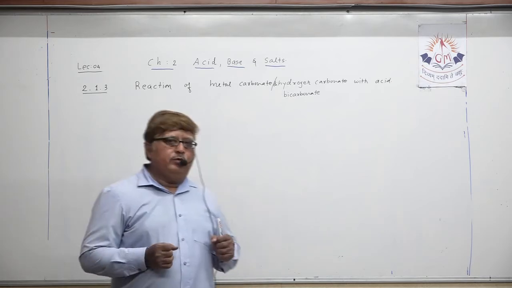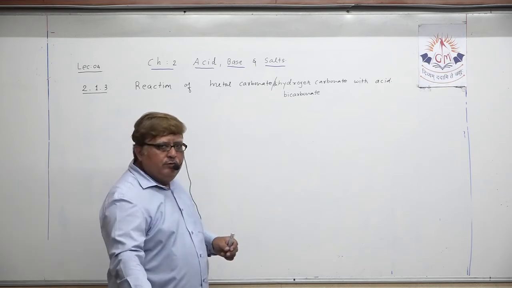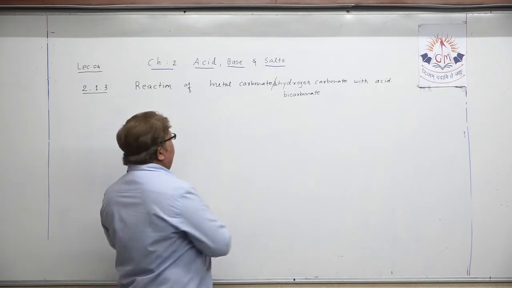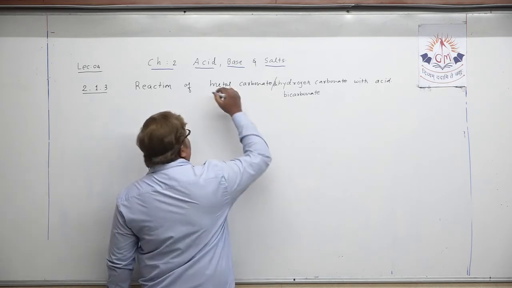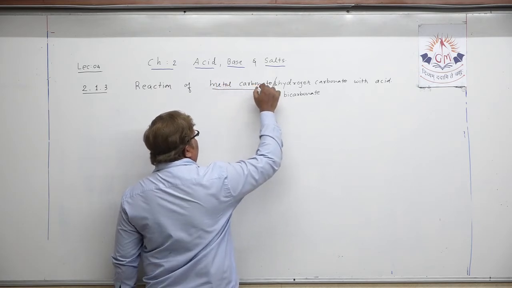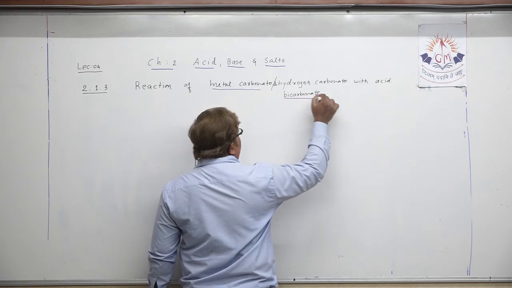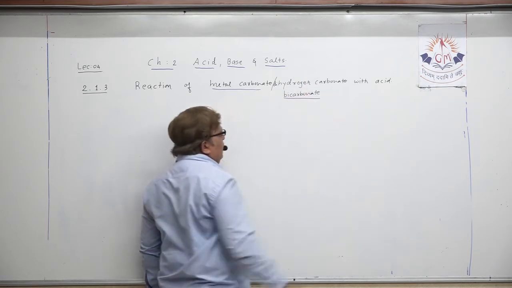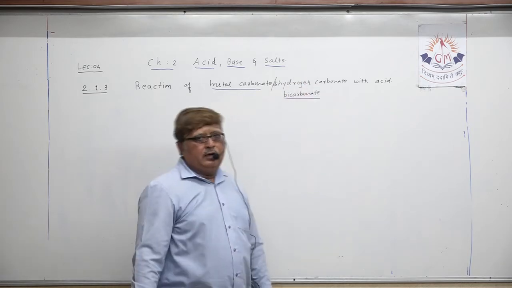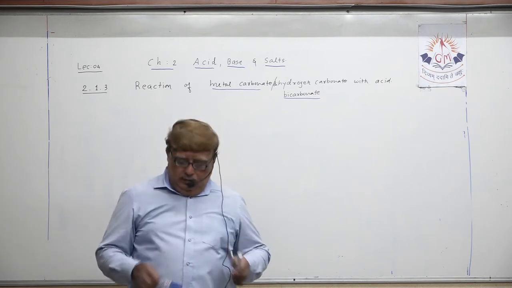In this property you are going to study one important thing, that is how metal carbonate and metal bicarbonate, which we sometimes call dihydrogen carbonate, react with acid.